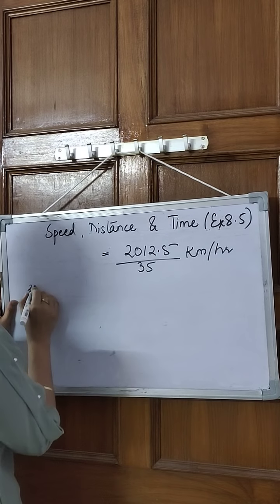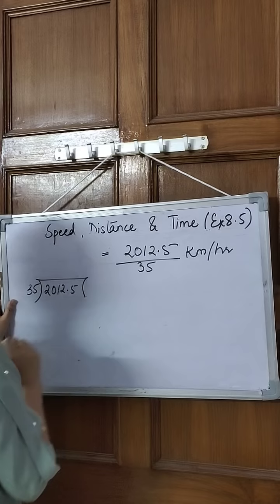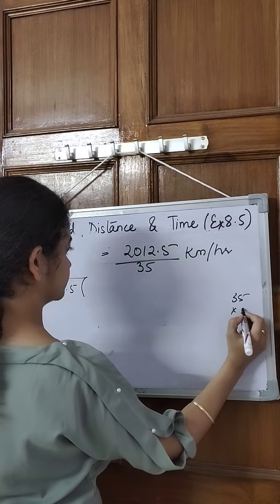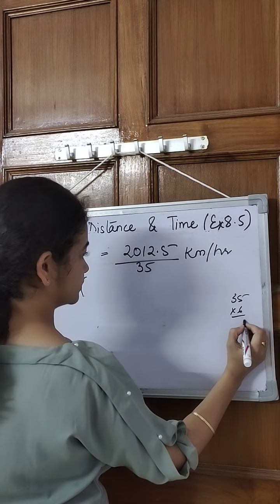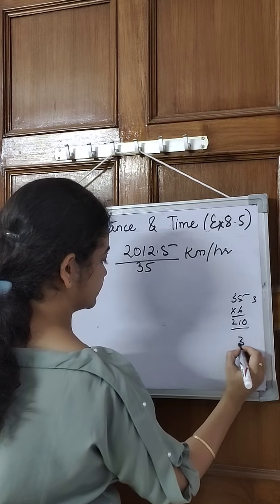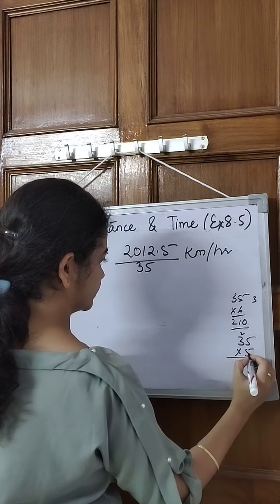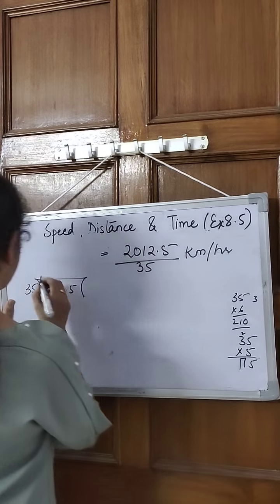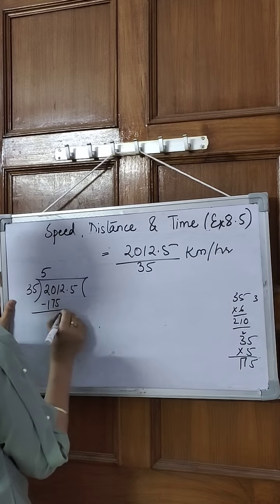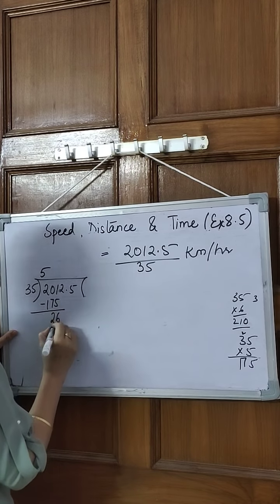This is 35. Let's multiply it by 5. So 25, 15, 16, 17. So by 5, 175. Let's subtract it. This will be 6 and this will become 2.